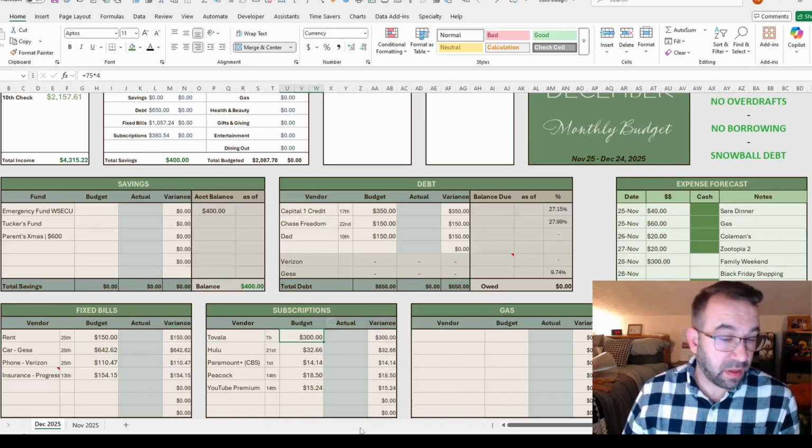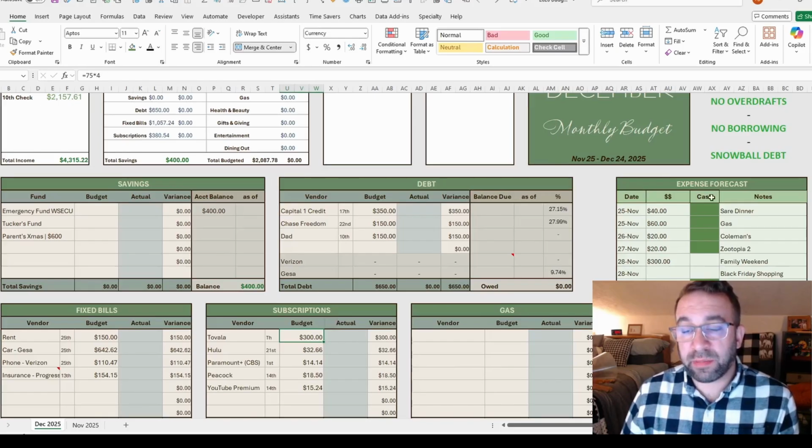That's cool. So Tovala is accounted for, but I should also put them in here on my forecast just so that I know that they're coming. I should have been doing that as I was looking, but I'm still kind of learning this.